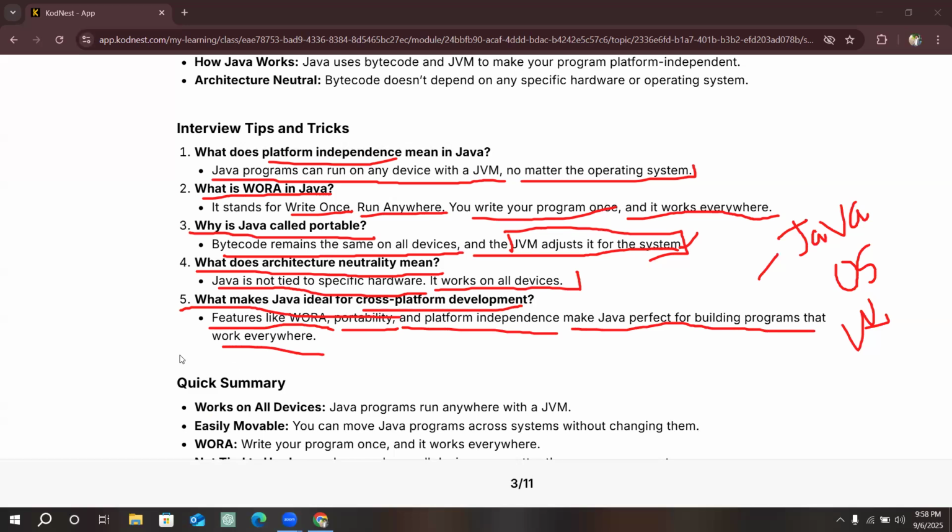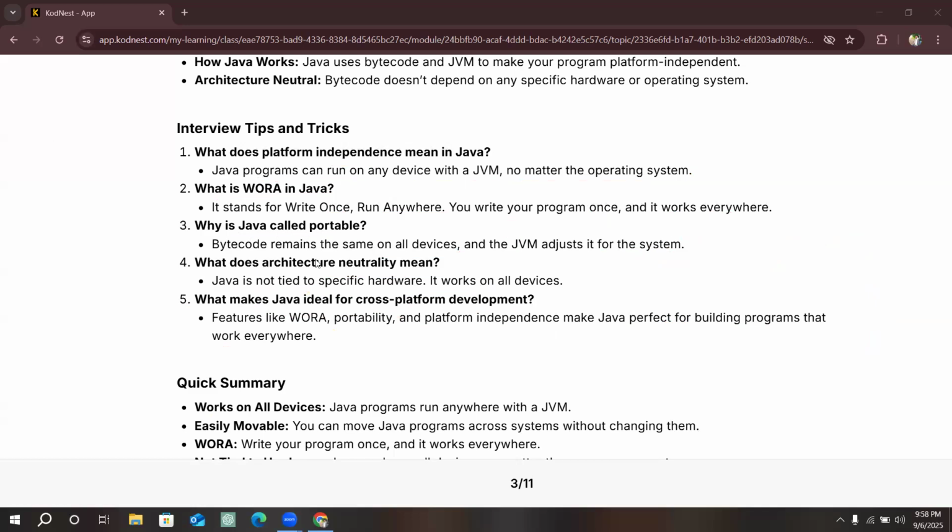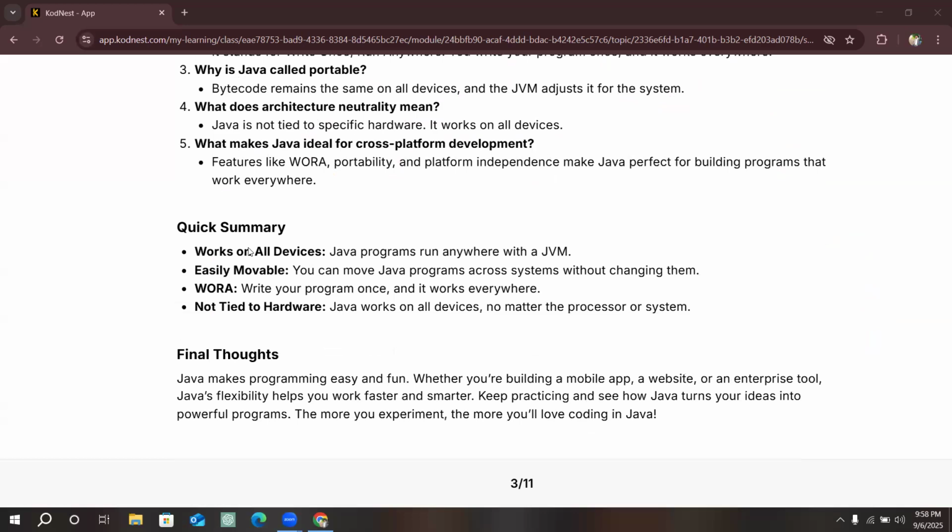Okay. Now let's take a quick summary of what we saw in the Java features. It works on all devices. A Java program runs everywhere, with the JVM. Easily movable. What does easily movable mean? It is portable. You can move your Java programs across systems without changing them by using bytecodes. Bytecodes, in the sense of .class files. Yes, bytecodes.